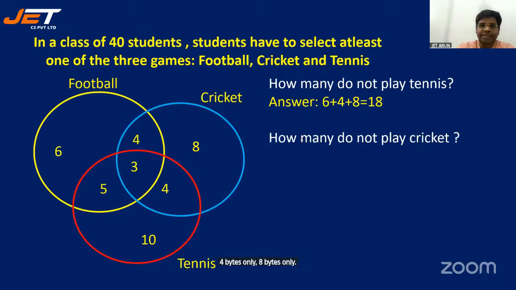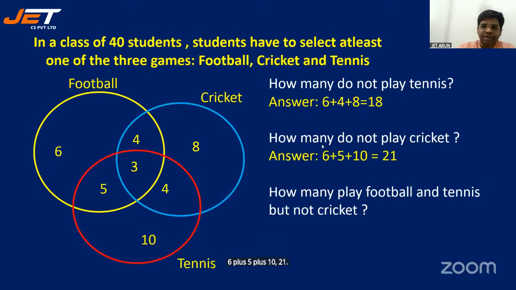How many do not play cricket? 6 plus 5 plus 10. 21. How many play football and tennis but not cricket? They play football and tennis but don't play cricket. So they should be in the football and tennis overlap region but outside cricket. That is 5.